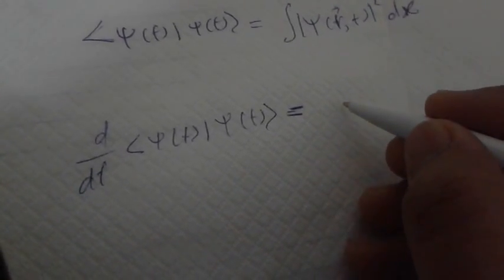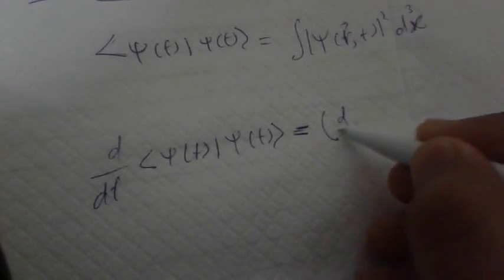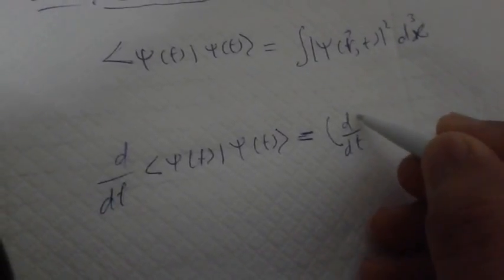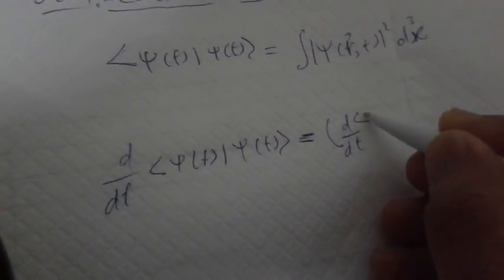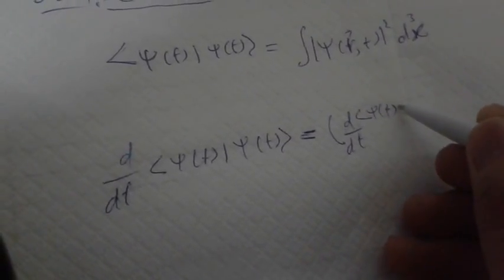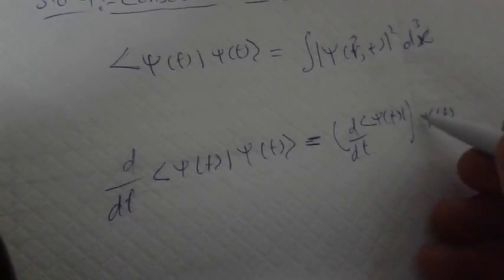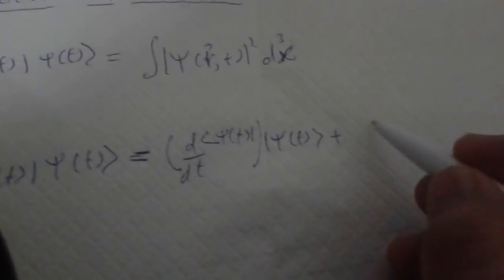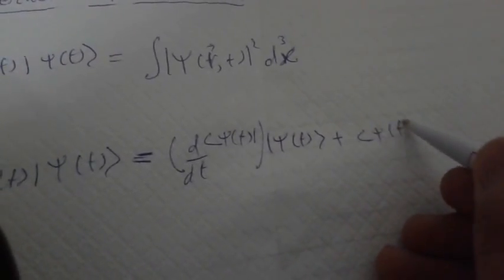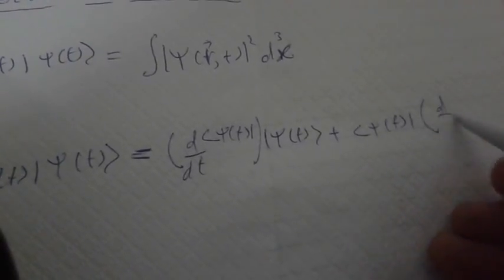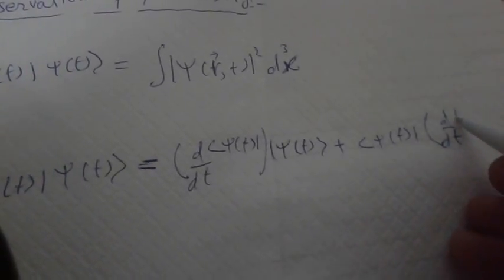So as we take its time derivative, d by dt of the bra vector psi of t multiplied by the ket psi, plus again the bra psi of t and d by dt of the ket.